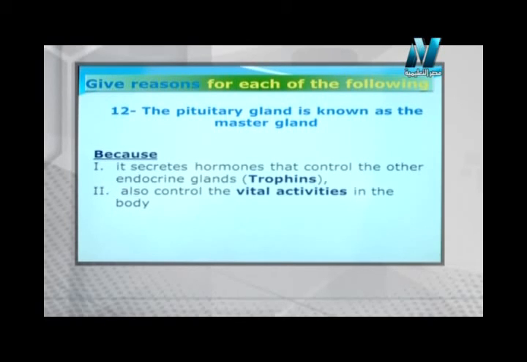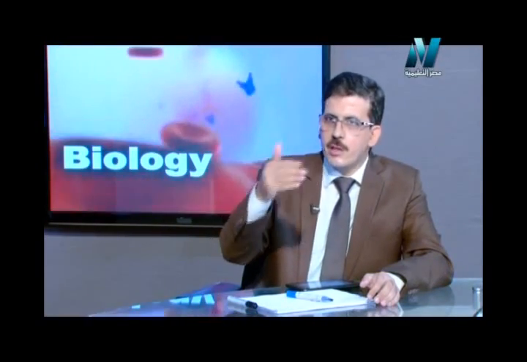Okay? Yes. So it is responsible for the secretion of two things. The tropins, which are like the helpers of the pituitary gland, are stimulators for the other glands. The tropins, like ACTH, TSH, FSH, LH, are responsible for activating and stimulating the other glands.